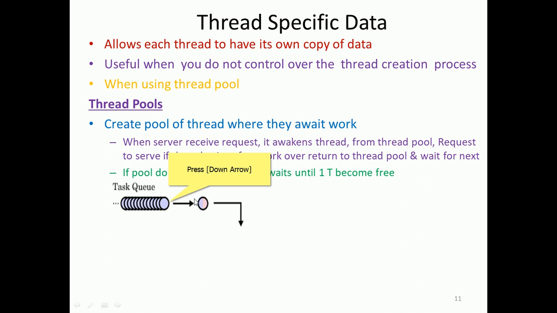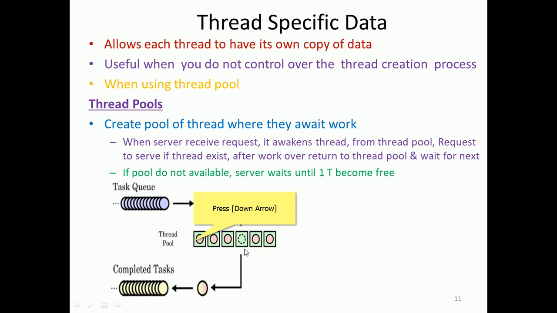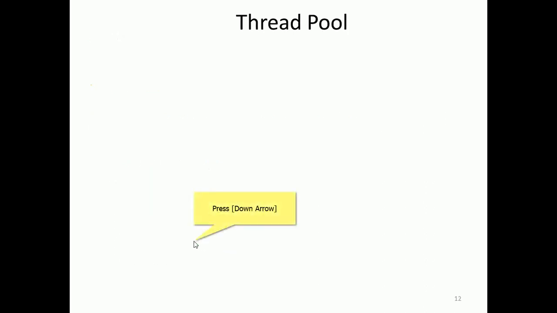So here the thread pool will be there, right? Sorry, not threads, the requests will be waiting, the tasks will be waiting. The threads are there in a thread pool, and these are all the threads shown here. The colored ones are busy, and only this thread is free, right? So if it is free, then we allocate it and send it to complete the task. Once tasks are completed, the threads have to come back to the thread pool again. That is the mechanism exercised there.